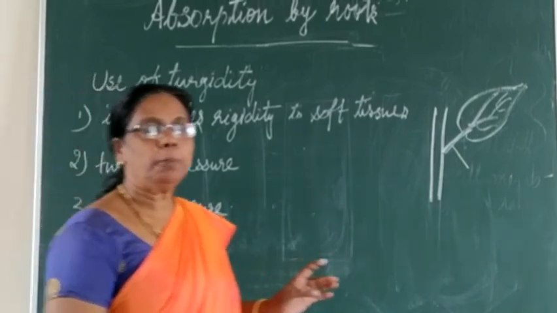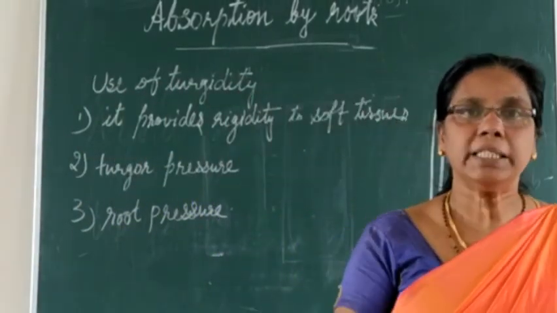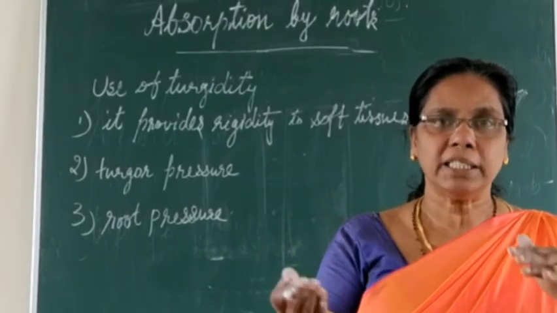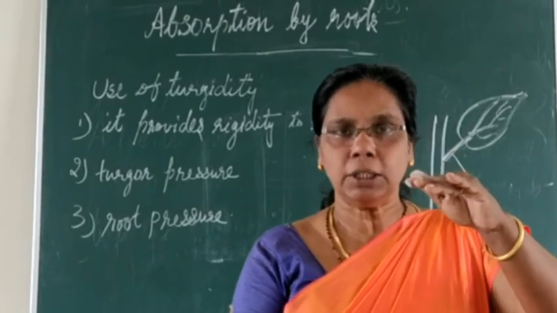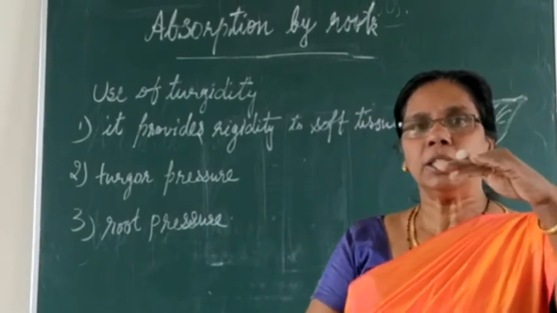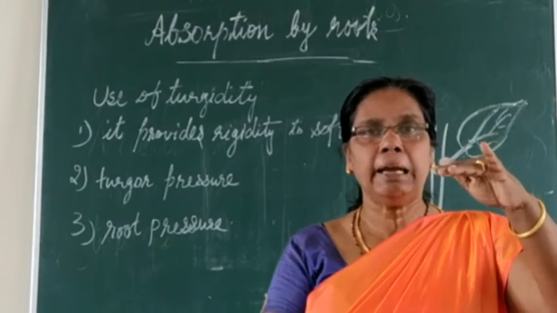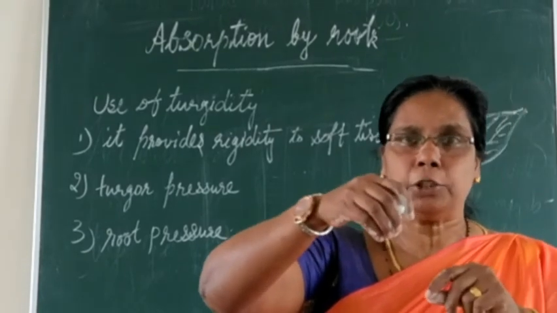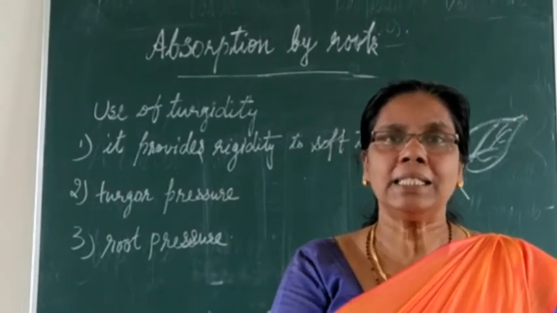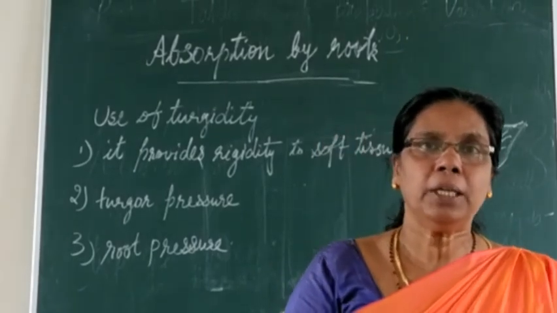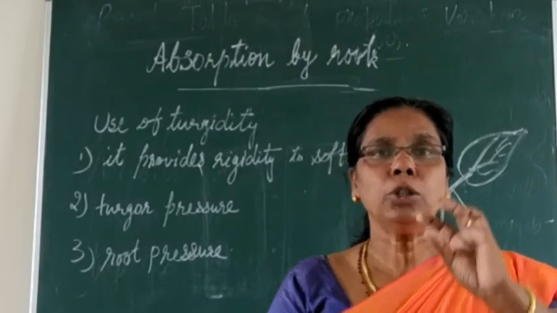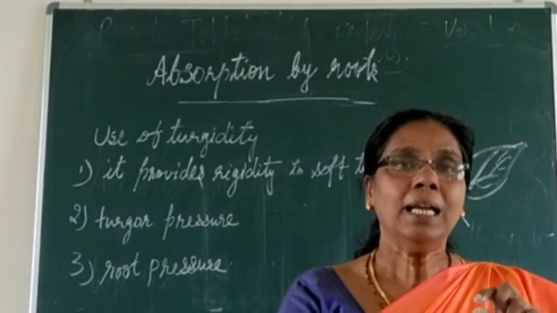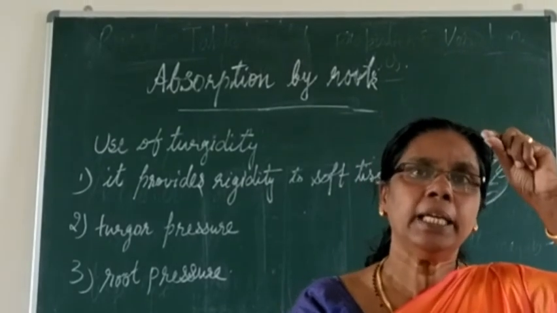So what is meant by root pressure? Take a balsam plant, you are familiar with the balsam plant. You cut this balsam plant just above the soil level, not at the soil level, just 1 or 2 or 3 inches above the soil level, and immediately you fix a glass tube upon that. You can see that cell sap comes out very quickly. The cell sap is coming out through the tube, and if you connect this to a manometer, clearly the mercury level will be increasing.